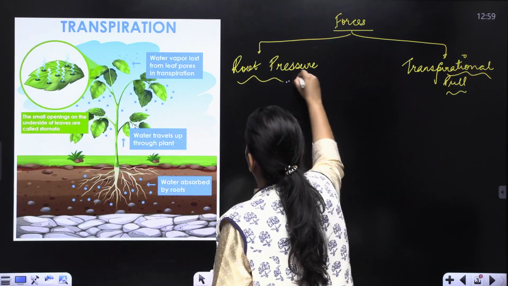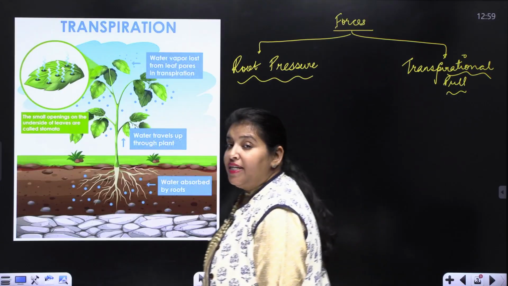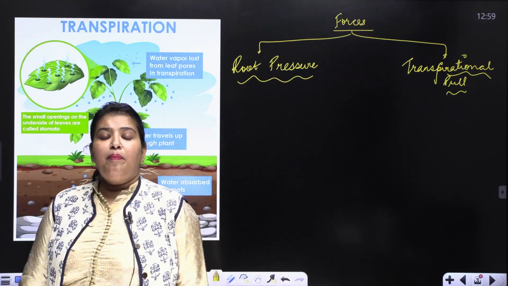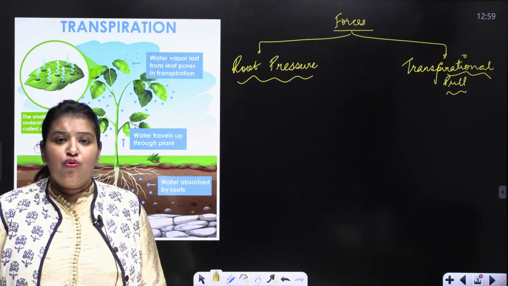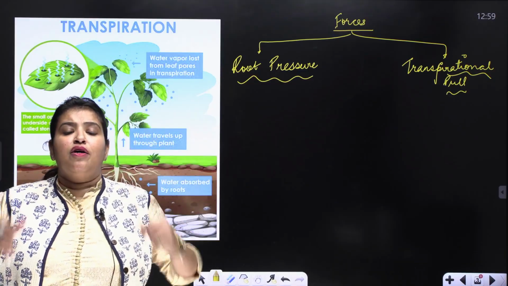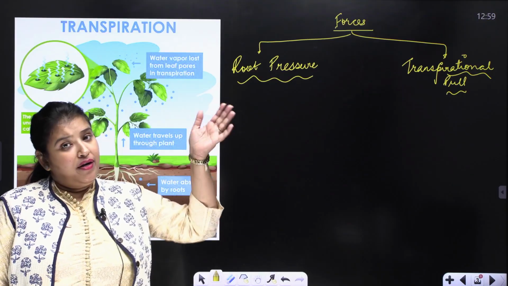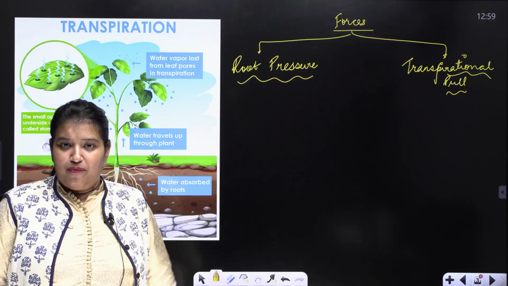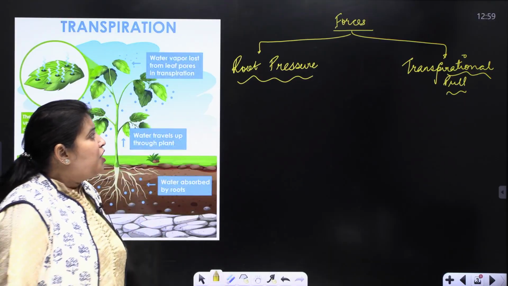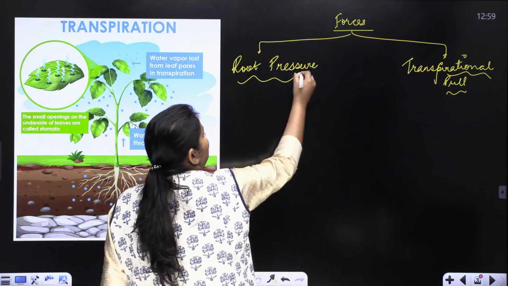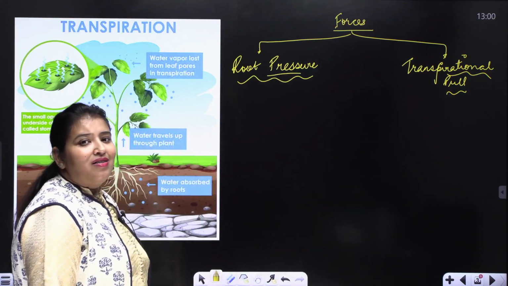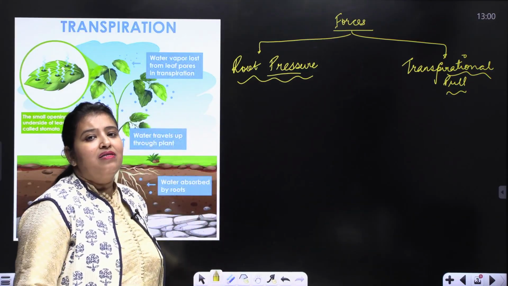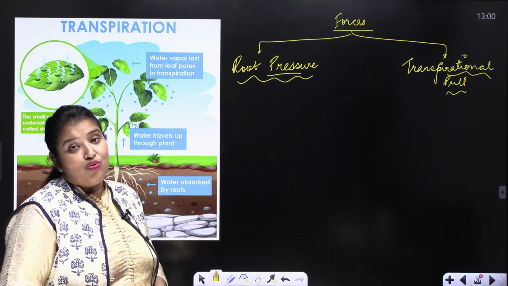Root pressure. Root pressure is that pressure which is applied by the cells of the root to push the water forward in the plant. That means from the soil towards the leaves in the upward direction. All right. Now this root pressure is created as a result of metabolic activities which are happening in the root cell.